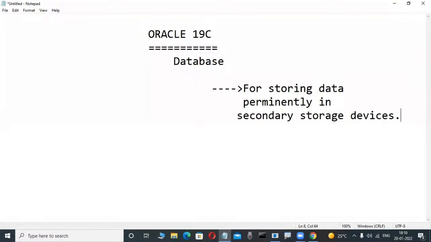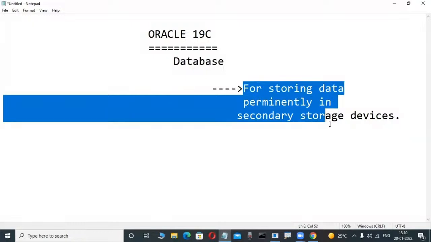You are using it. That's why Oracle is a product from Oracle Corporation. Some version number is there. This is a database product, one of the popular databases. Oracle is a product from Oracle Corporation. But what is the purpose of that? For storing data permanently in secondary storage devices.